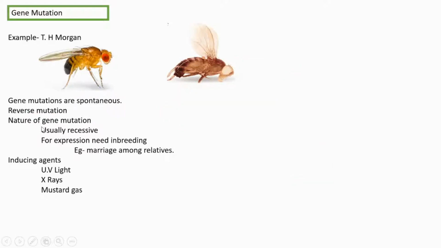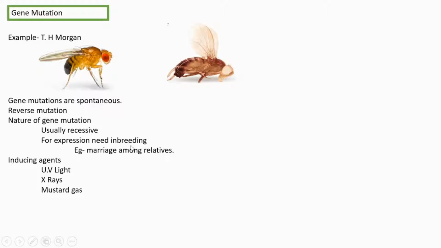Then what is the nature of gene mutation? Usually all gene mutations are recessive. Then when will it appear? When will it appear in the next generation? Only if